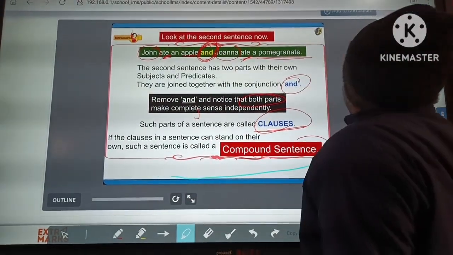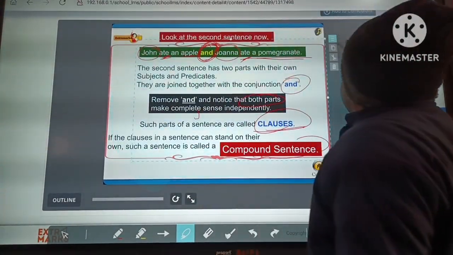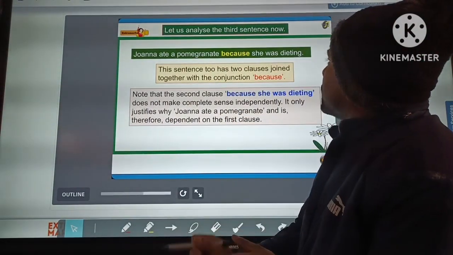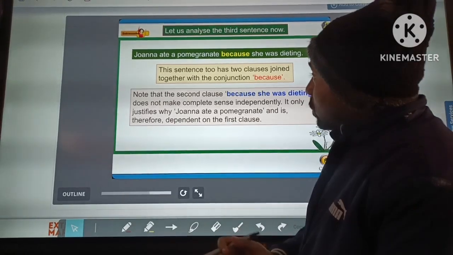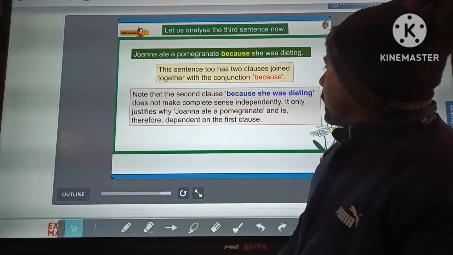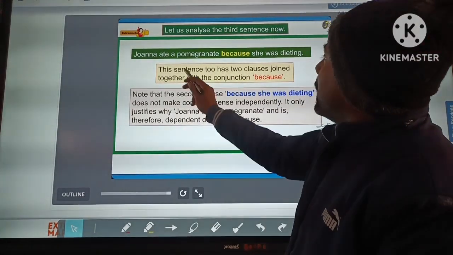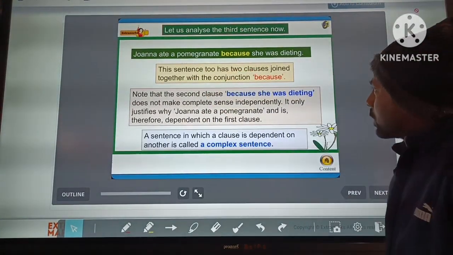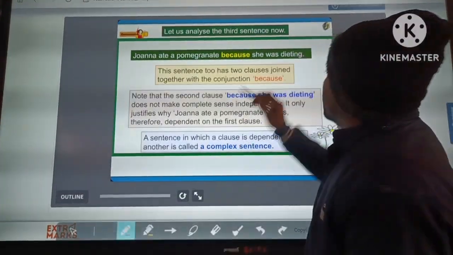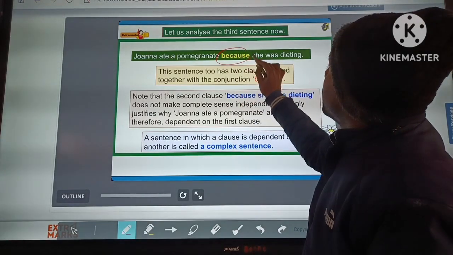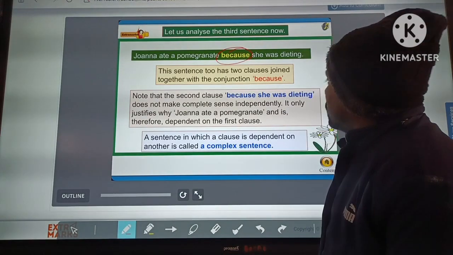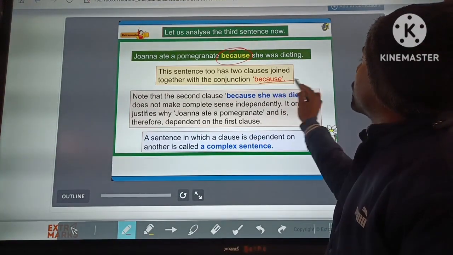Clear? Now next, let's analyze the third sentence. Jonah ate the pomegranate because she was dieting. You can see this sentence too has two clauses joined together with the conjunction word because. Both parts are joined with the word because, so because is a conjunction word.